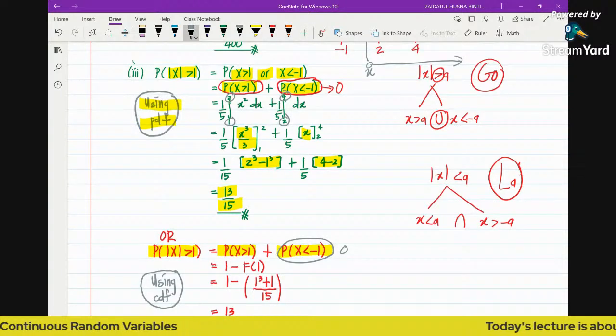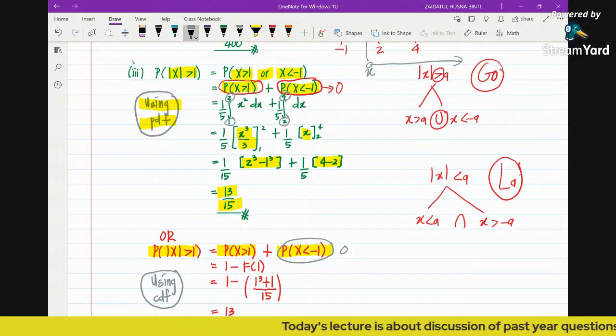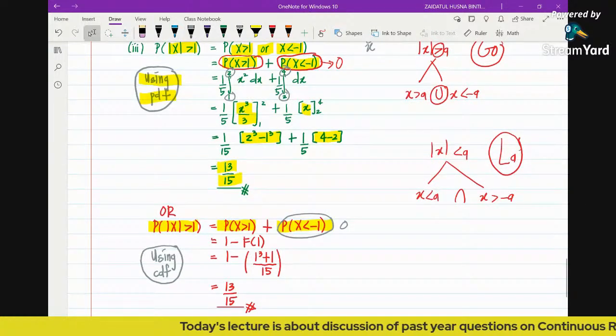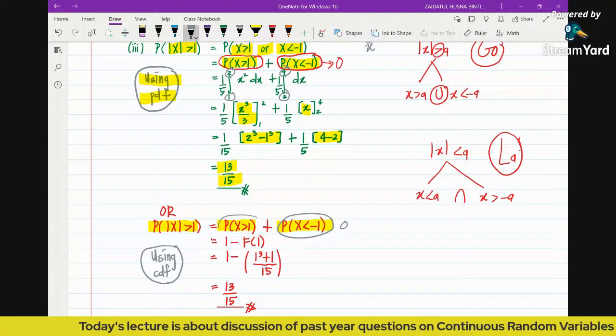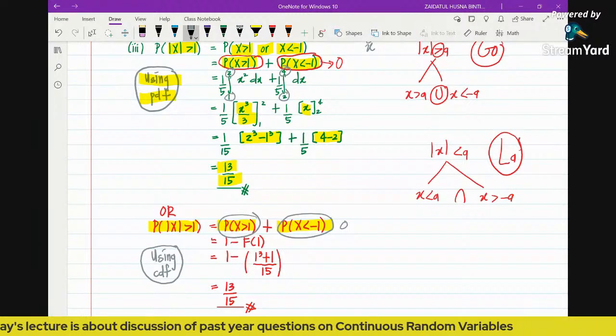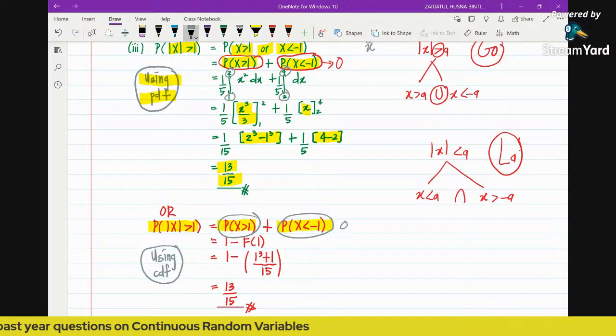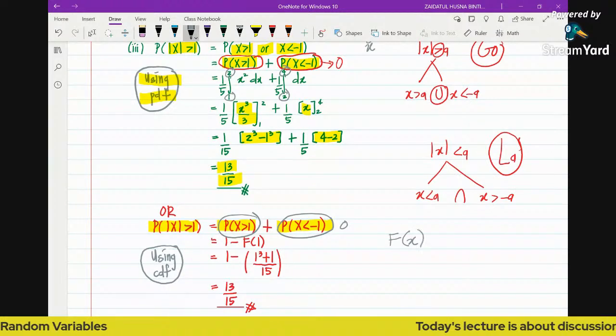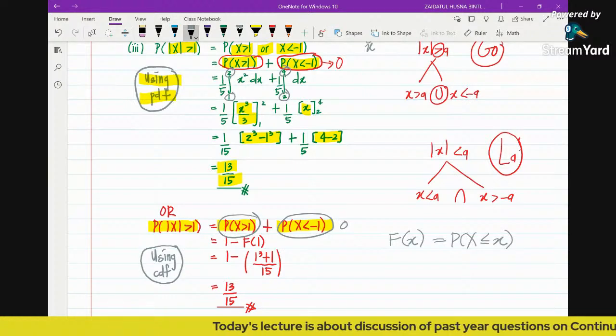There is no area below the graph, so the area is 0, and we just need to focus on finding the probability of x greater than 1. Because we have the cumulative function, the cumulative function is the probability of x less than or equal to x,